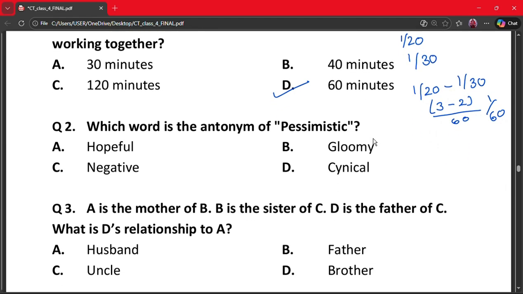Moving on to the next question, that is question number 2. Which word is the antonym of pessimistic? A. Hopeful, B. Gloomy, C. Negative, and D. Cynical. Here the correct answer is A, that is hopeful. Why? Because pessimistic means expecting bad outcomes and hopeful means expecting good outcomes. These meanings are opposites. Hence, hopeful is the correct antonym.